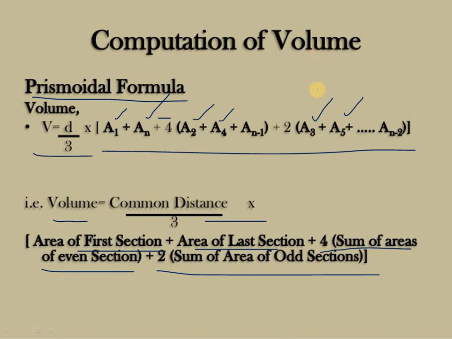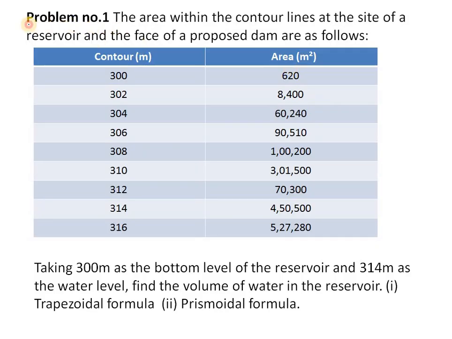So let us see problem number 1. Here the areas within the contour lines at the site of a reservoir and the face of a proposed dam are as follows.